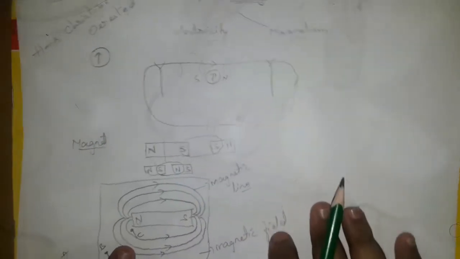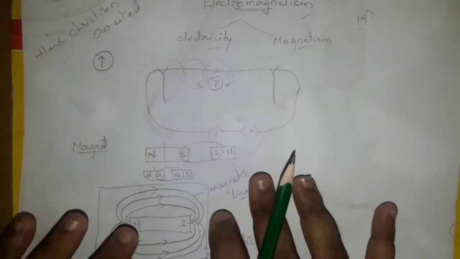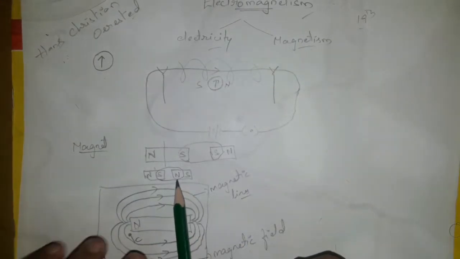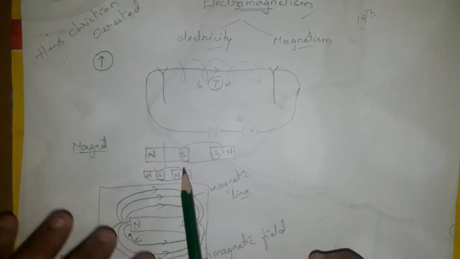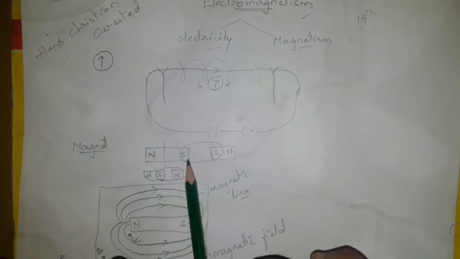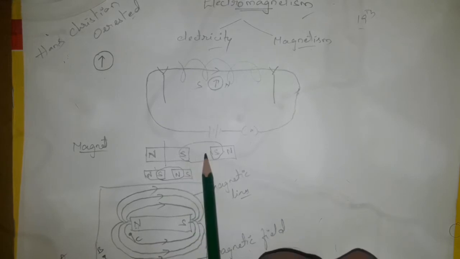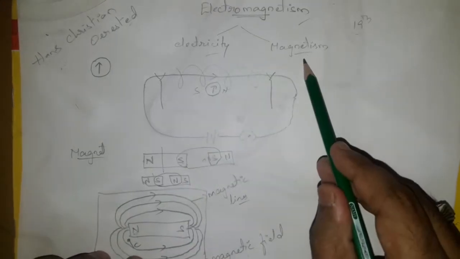As there are two same poles, these two magnets will be repelled. So that is the property of a magnet, where it attracts the magnetic material and repels another magnet which has like poles or the same poles. That property is called magnetism.